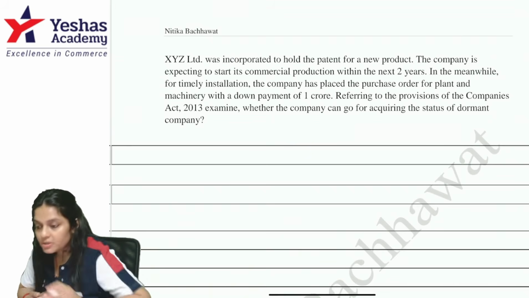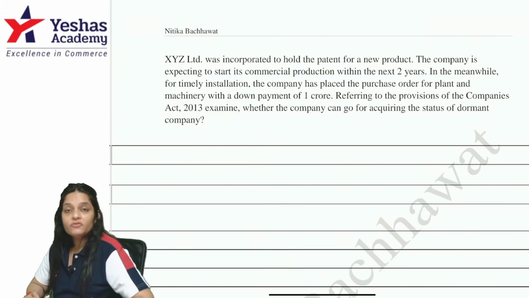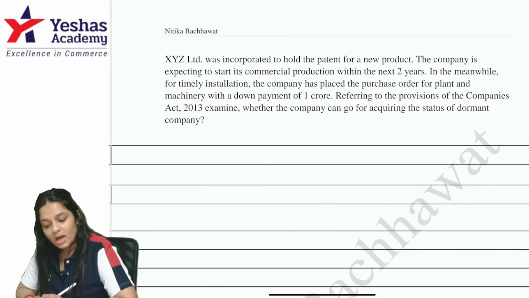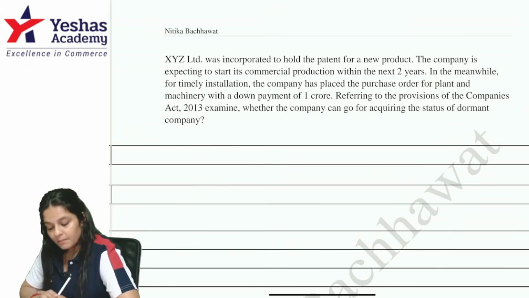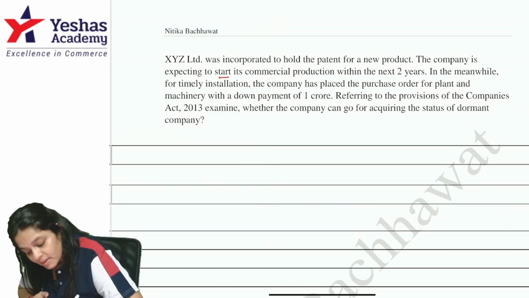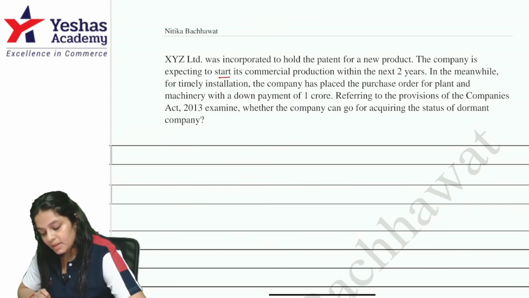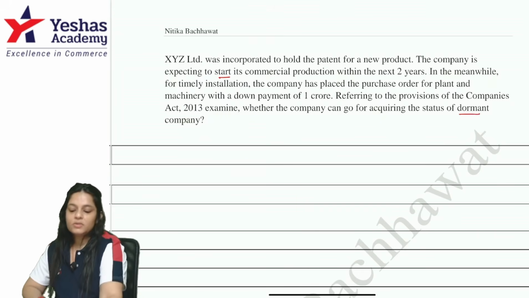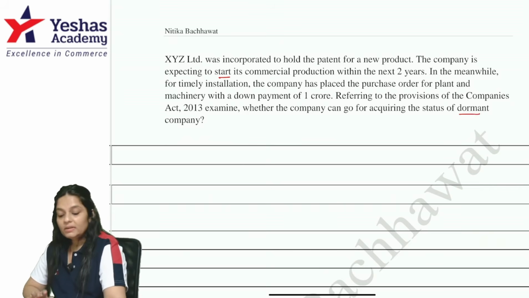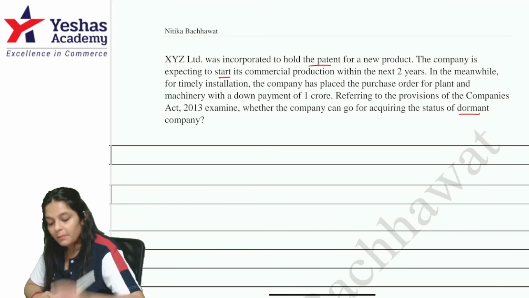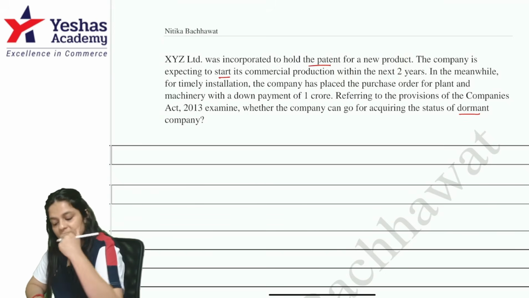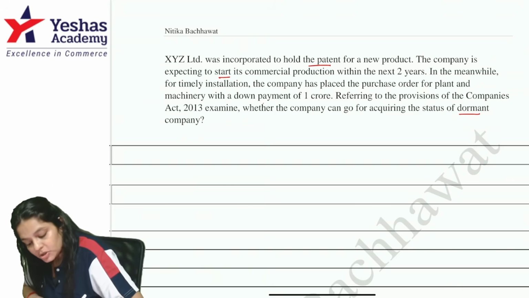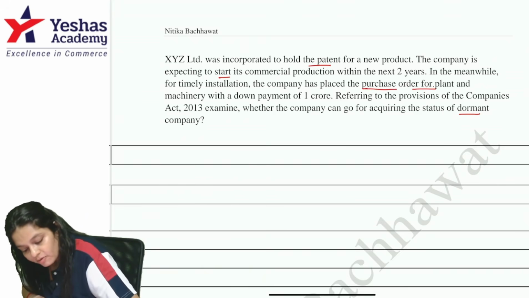XYZ Limited is incorporated to hold the patent for a new product. The company is expecting to start its commercial production within the next 2 years. That means it's a dormant company. In the meantime, for timely installation, the company has placed a purchase order for plant and machinery with a down payment of 1 crore. Can it get the status? Now, see, there are two things here. People will think, yes, it is a dormant company. Why? Because it's going to start production and it is formed to hold a patent. The problem here is that after incorporation, they have given a purchase order for plant and machinery.